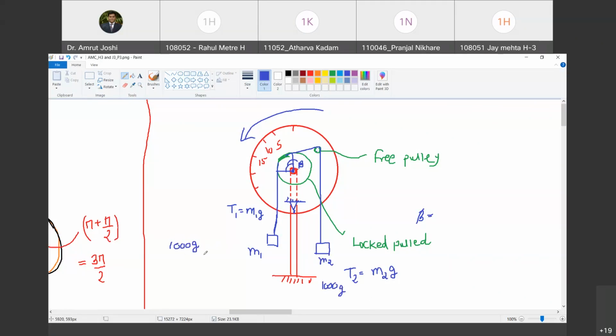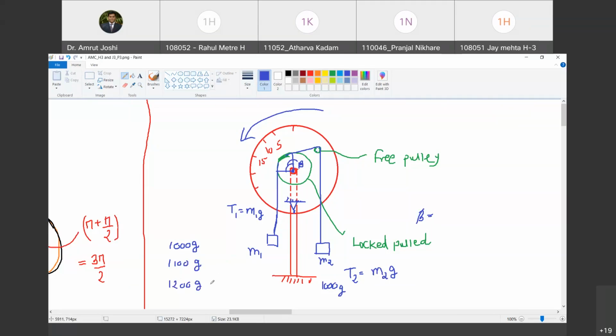When M1 is equal to 1000 gram, the motion does not commence from M2 to M1. Then you go on adding the mass here. So आपने क्या किया? इसको 1000 को 1100 ग्राम किया. Are you with me? Yes. But then the motion did not commence. Then आपने क्या किया? इसको 1200 किया.